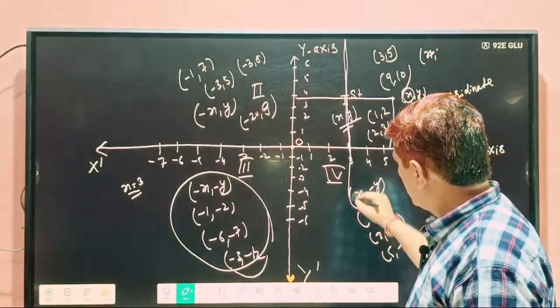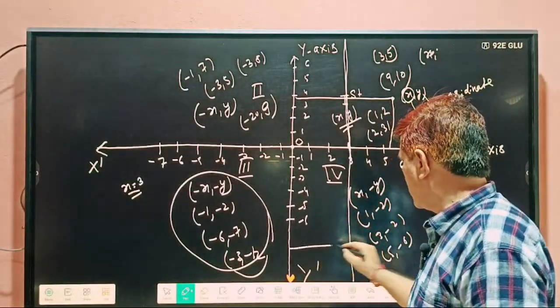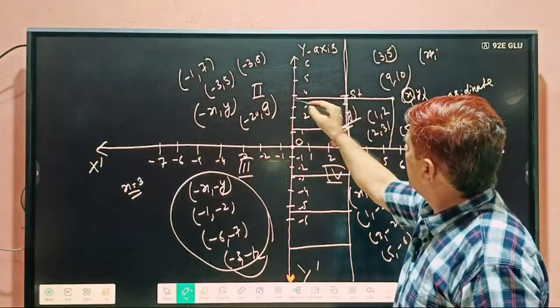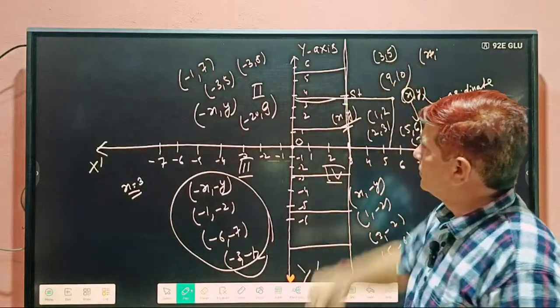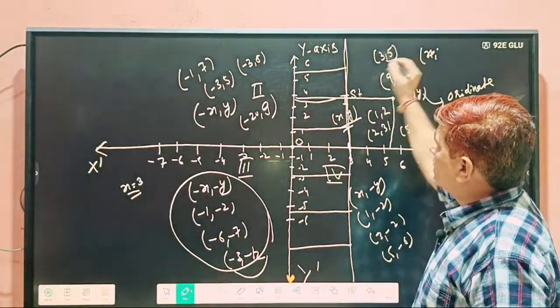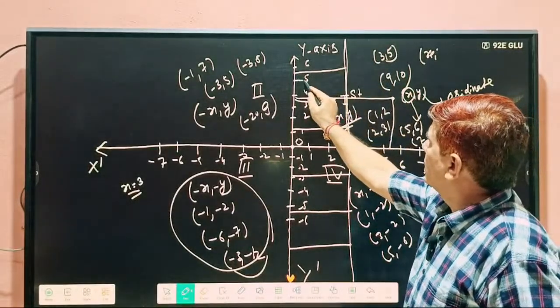Show where its distance is how much. And what's the meaning of 5? This.